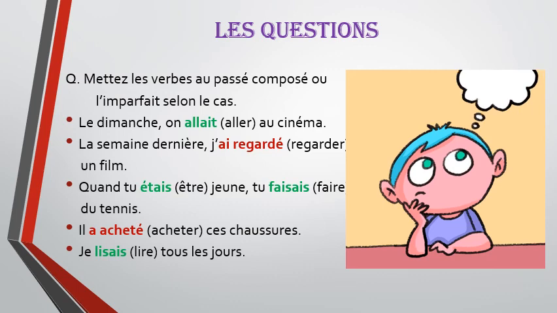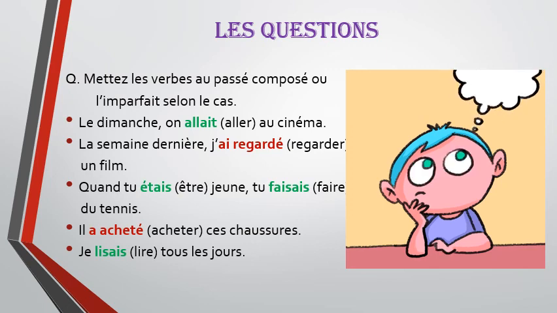Means when you were young, you used to play tennis. So in the first part of the sentence, it is a description that when you were young. And in the second part of the sentence, it is a repetitive action, a habitual action that you used to play tennis. So both the verbs in imparfait.